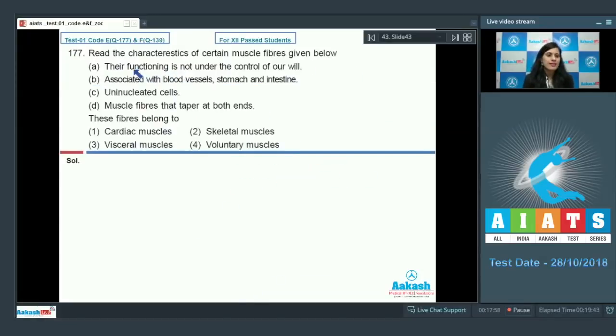Question number 177. Read the characteristics of certain muscle fibers given below. Their functioning is not under the control of our will. That means these are involuntary muscles. The next characteristic is associated with blood vessels, stomach and intestine.